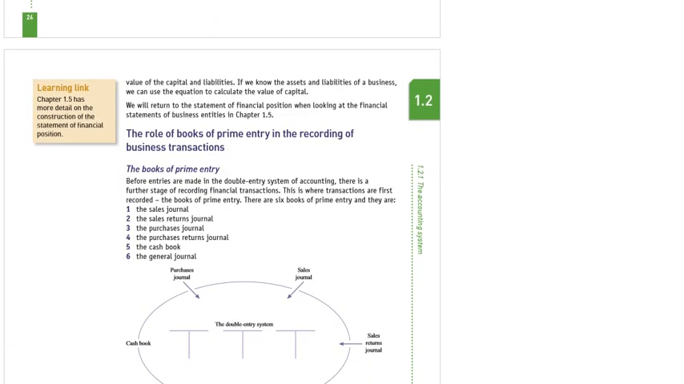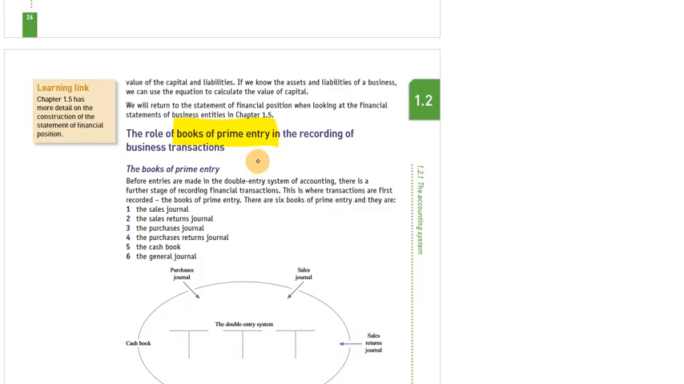So the next thing is the role of books of prime entry in the recording of business transactions. What is a book of prime entry? In early accounting, we record the business transaction. From the business transaction we record journal entries. From journal entries we make the ledgers. From ledgers we make the trial balance.